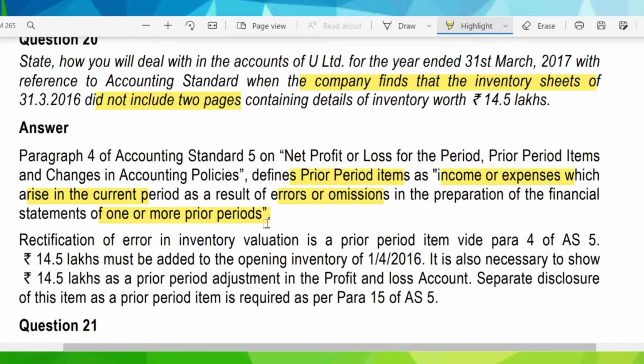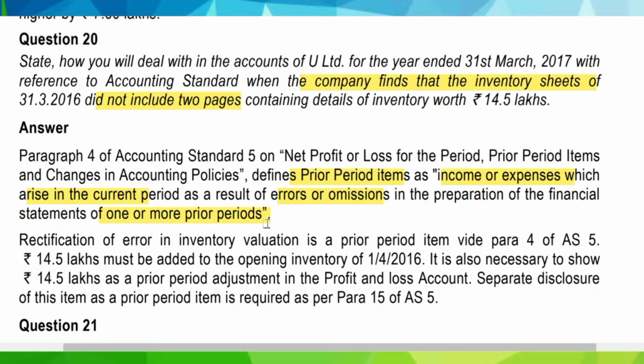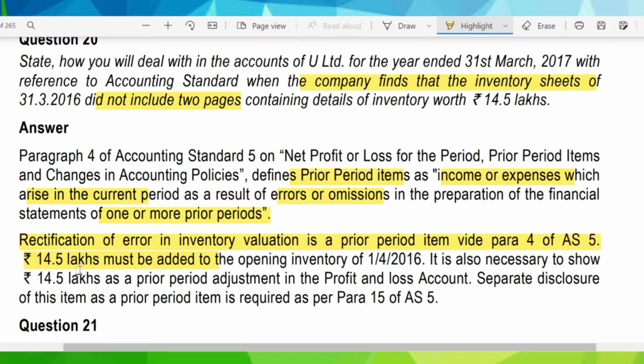So since it is an example of prior period items, because any income or expense which is arising in the current period due to error or omission which has occurred in the preparation of financial statements of one or more prior periods will be regarded as a prior period item. So, a rectification of error in valuation of inventory is required as a prior period item, as per para 4 of AS 5. Rupees 14.5 lakhs must be added to the opening inventory of 1/4/2016.